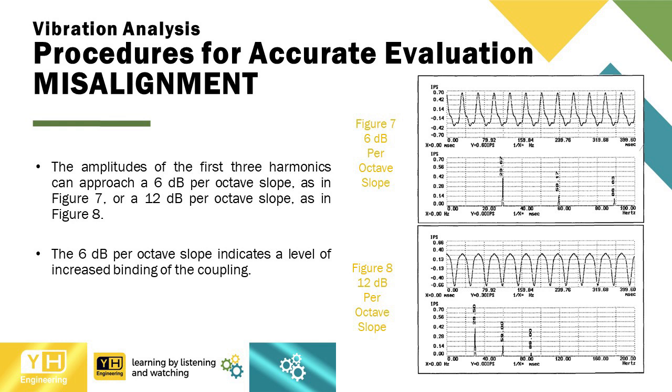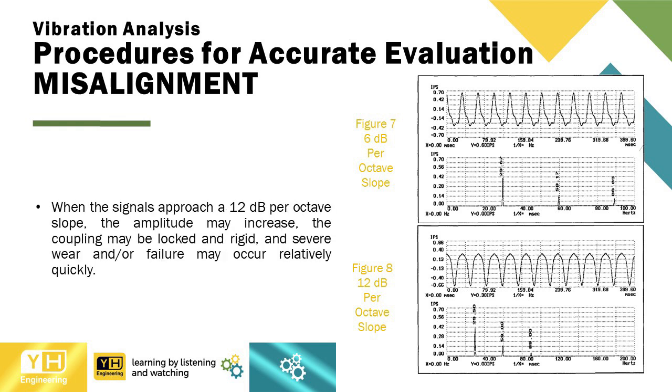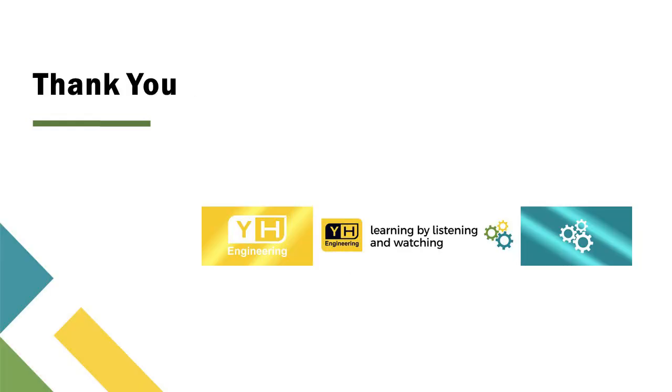The 6 dB per octave slope indicates a level of increased binding of the coupling. When the signals approach a 12 dB per octave slope, the amplitude may increase, the coupling may be locked and rigid, and severe wear and/or failure may occur relatively quickly.